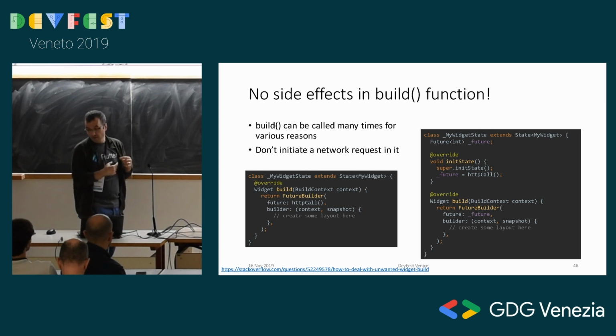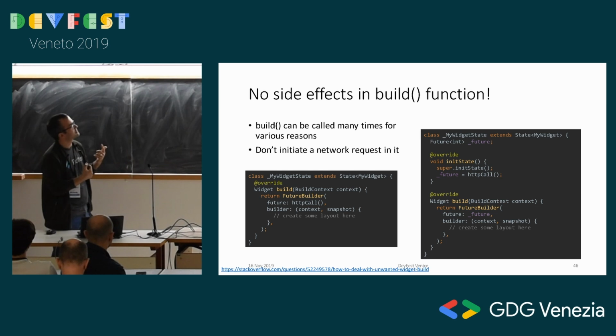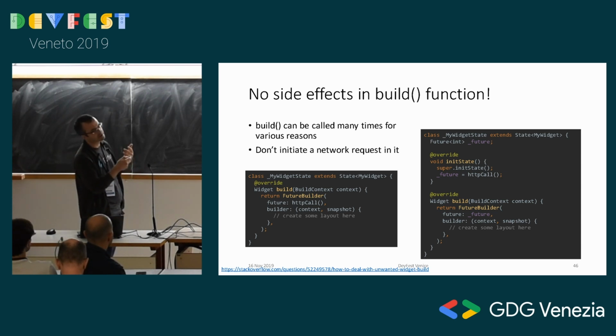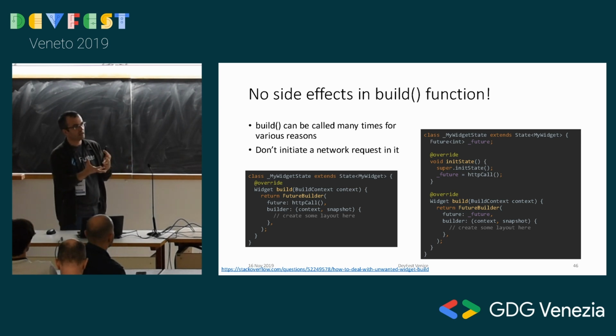Okay, one other thing that people need to be careful about. And this is such an issue that even official Flutter videos have this problem, unfortunately, because this code versus this code, this is nicer to show when you're first teaching the concept, right? So what do we have here? What am I talking about? Build functions can be called many times for various reasons in Flutter. So you create a widget, and stateful widgets are supposed to have a bunch of variables in them, and those variables you will change, but you will write a build function that will reflect the values of those variables in the UI.